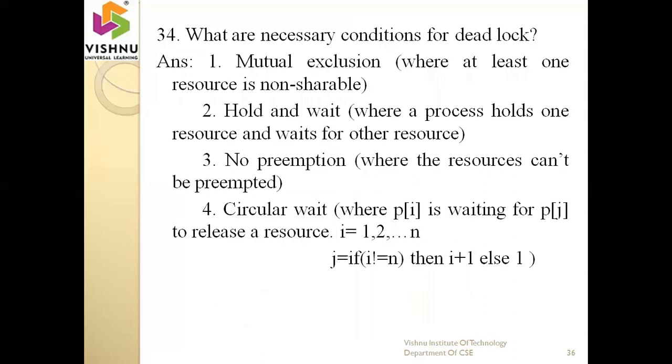Okay, so what are the necessary conditions for a deadlock? There are four conditions. The first one is mutual exclusion, the second one is hold and wait, the third one is no preemption, the fourth one is circular wait. Okay, these are the necessary conditions for deadlock.